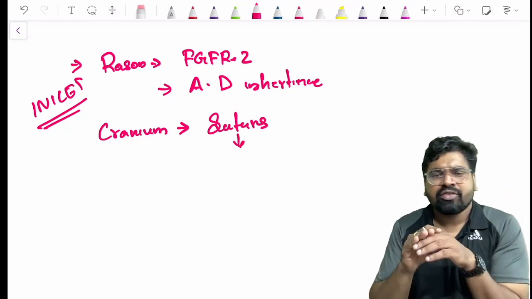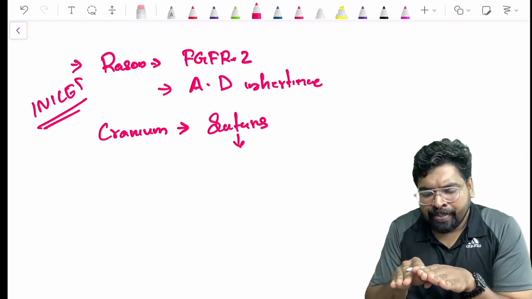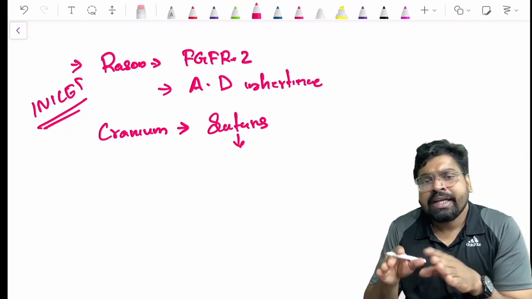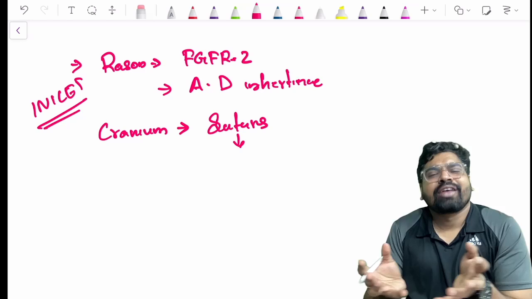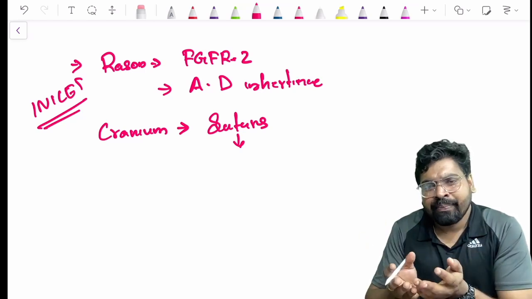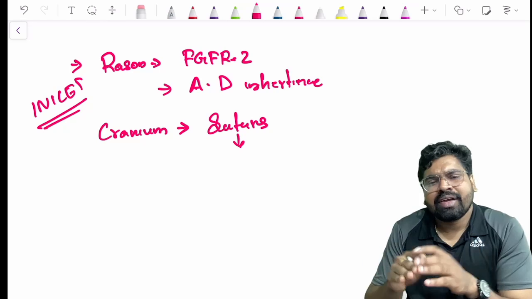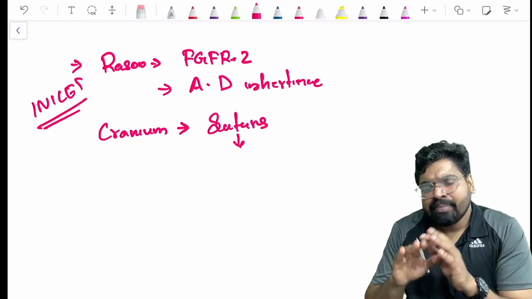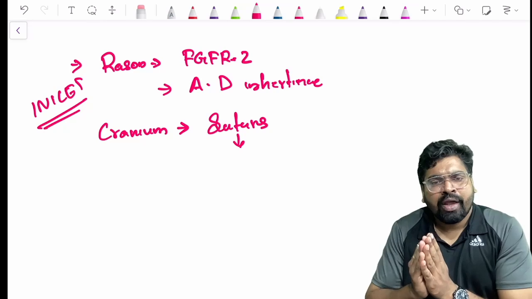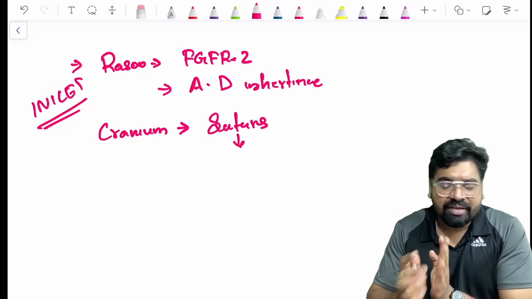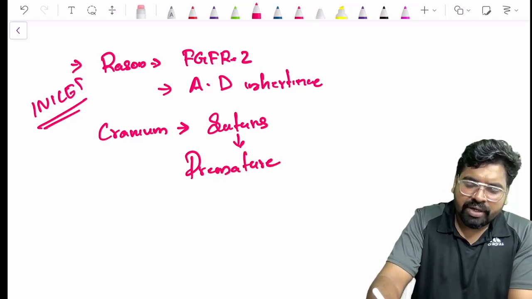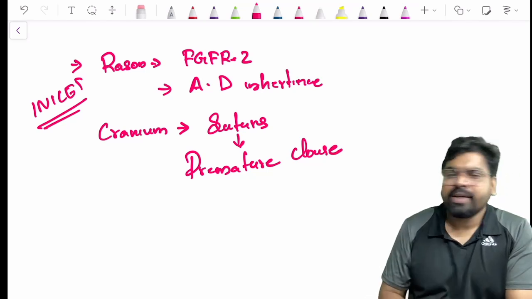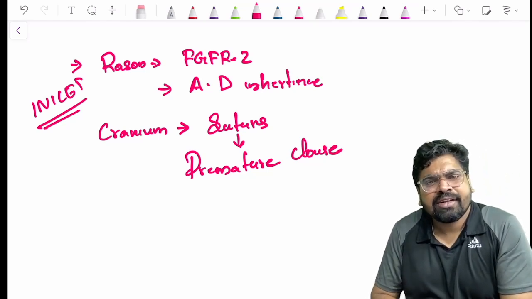Normally the sutures are not closed very early; they give space for your brain, your cranial cavity, to expand. The sutures get closed at the right time, when brain development has occurred. But in this person there is premature closure of the cranial sutures.